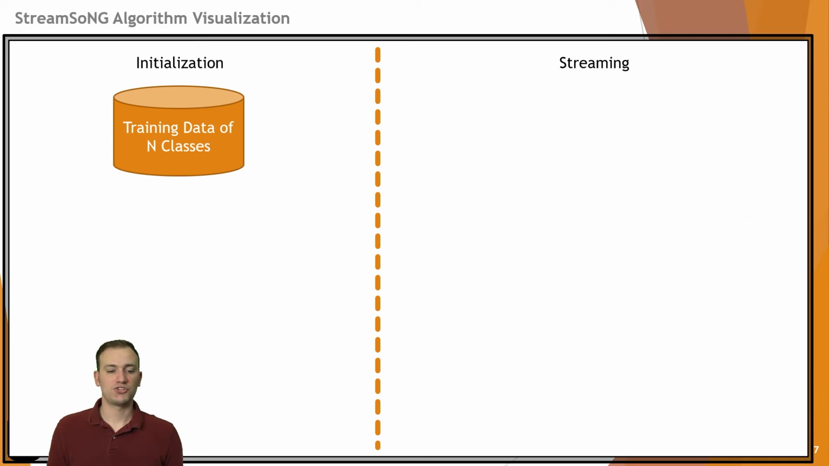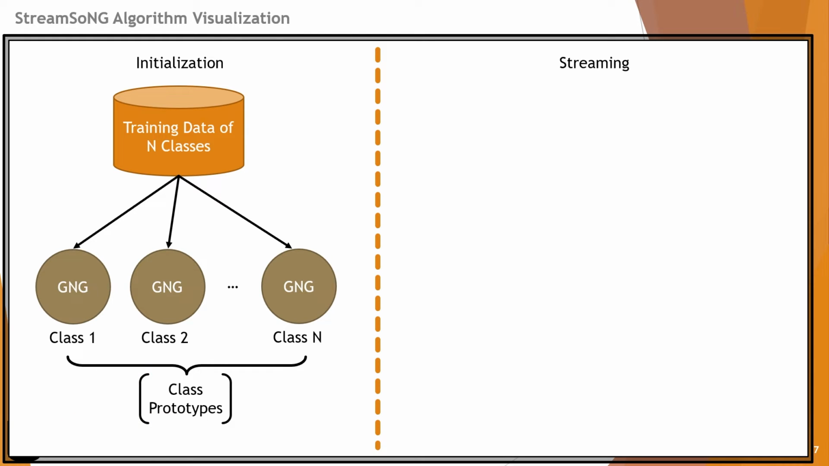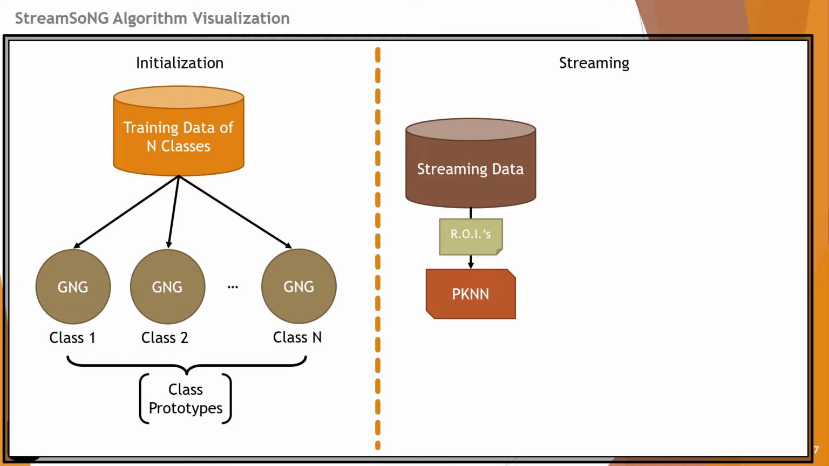So what is streamsong doing from a high level? First, it requires initialization of training data of n classes. Streamsong then builds growing neural gas prototypes from each class and then uses those to build the class prototypes. This is the knowledge of the system upon initialization. Streamsong then uses that knowledge to operate on the streaming data.